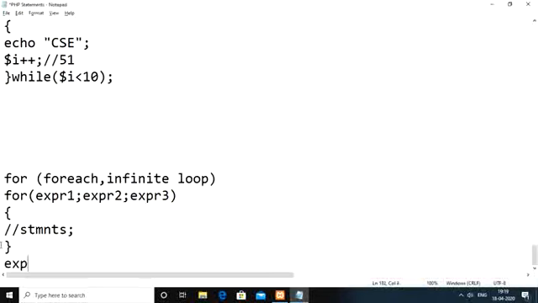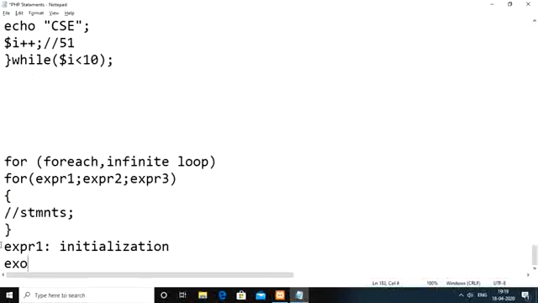Here expression 1 is nothing but the beginning, the iteration assignment, or simply we can call it initialization. Then expression 2 is condition checking.